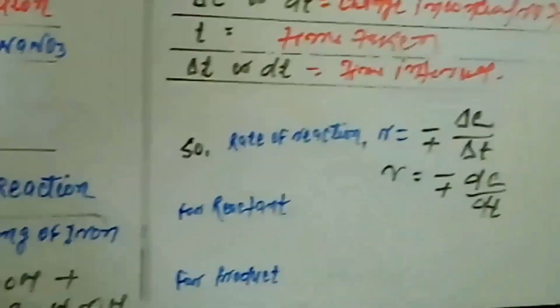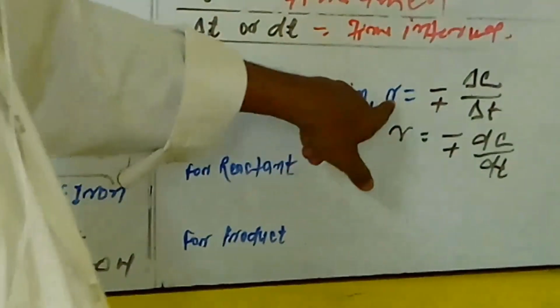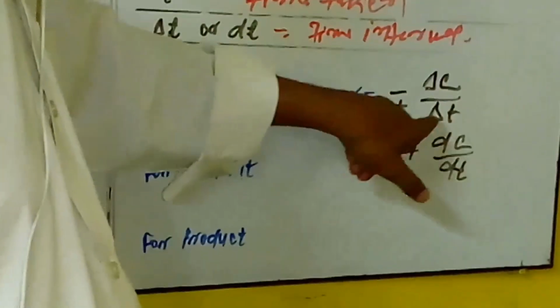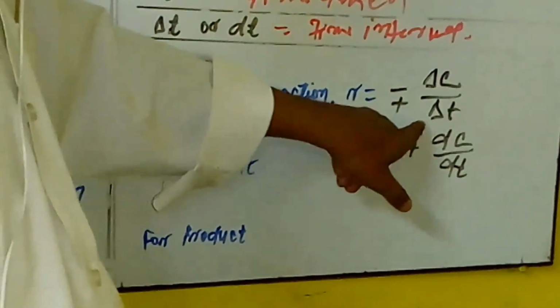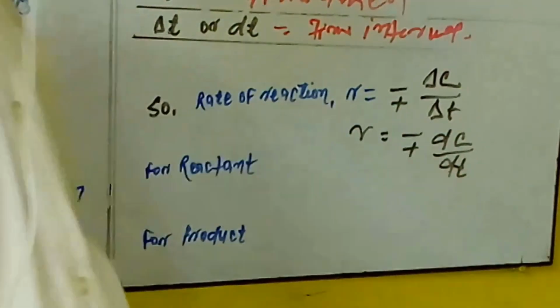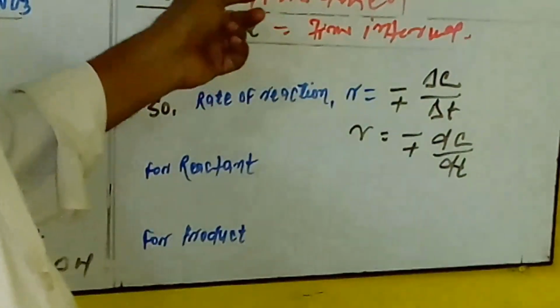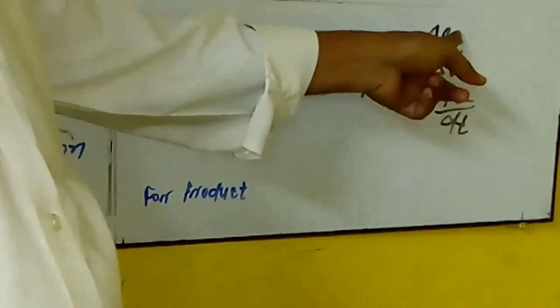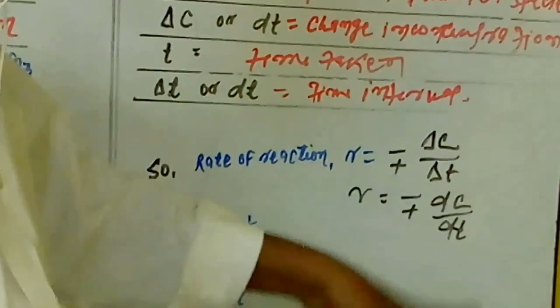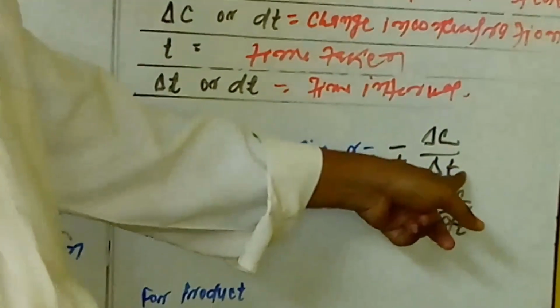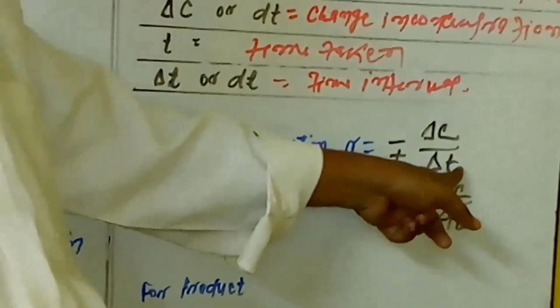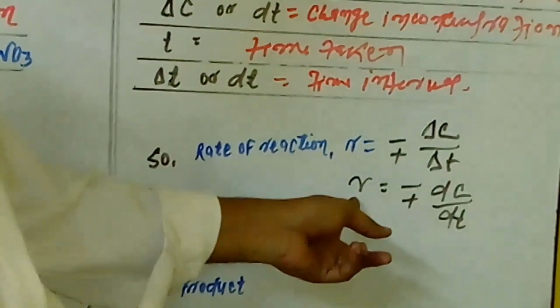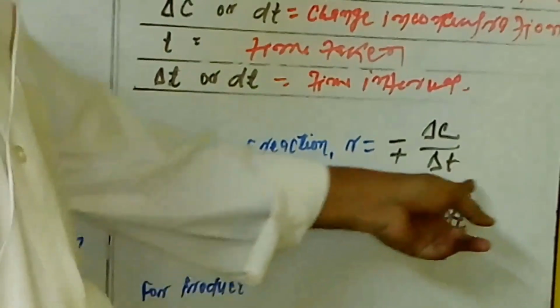These are the mathematical treatments. Here delta C is the change in concentration of reactant or product, in the form of decrease or increase in concentration, divided by delta T. That means T2 minus T1, the final time and initial time. They are also written like R equal to minus or plus dC by dt.